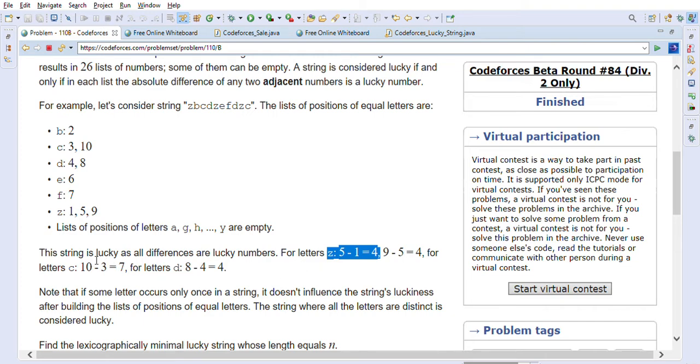Then C is 7. C appears at position 10 and at position 3, so the difference is 7. So always the difference, if there are multiple characters present, should be 4 or 7, then it is a lucky string. For other characters where there is only one occurrence, it doesn't matter, right?